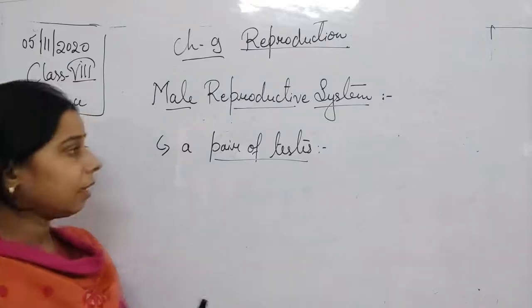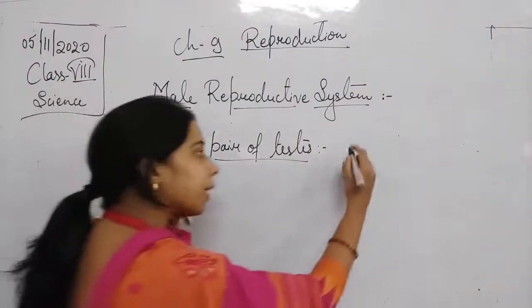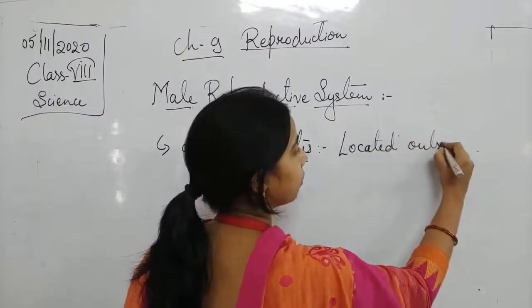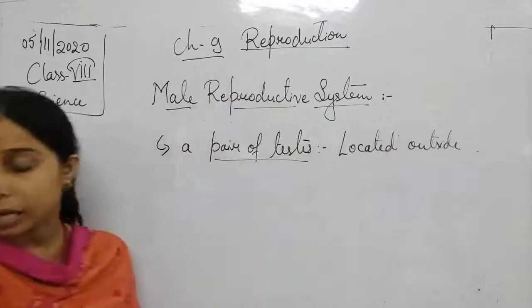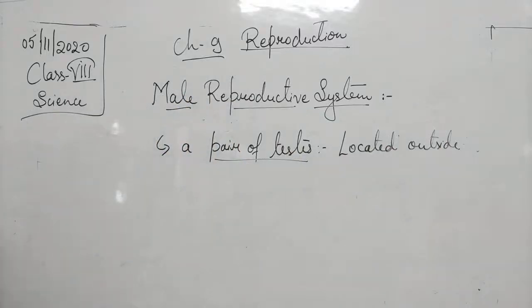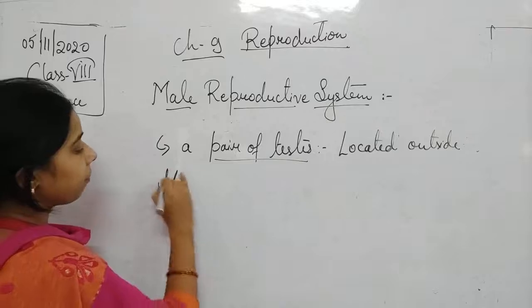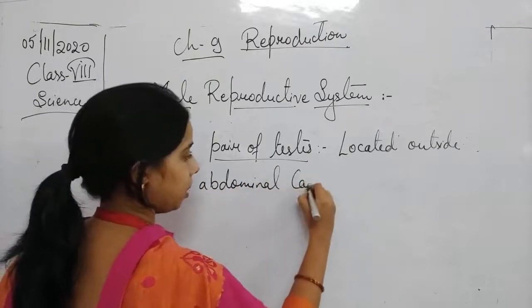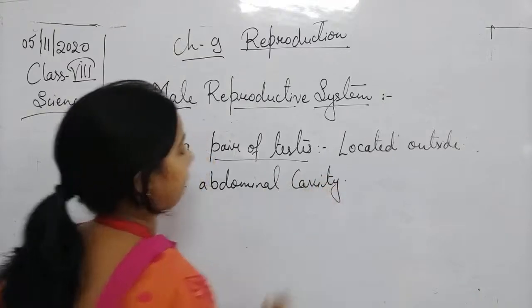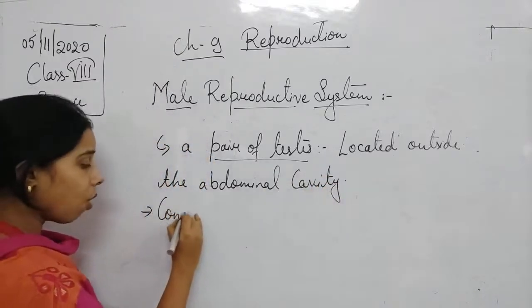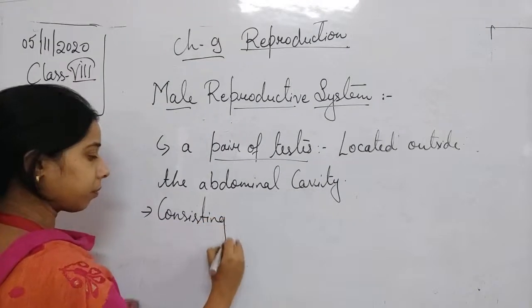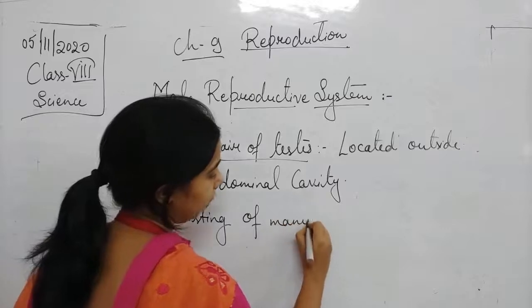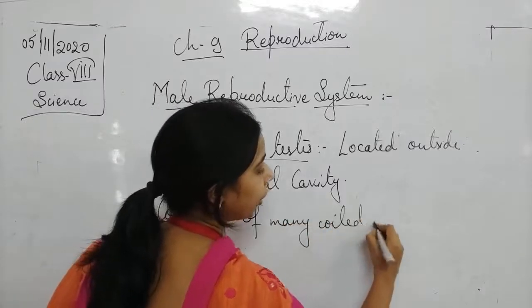So we can say that the testis is located outside the abdominal cavity, consisting of many coiled tubes.